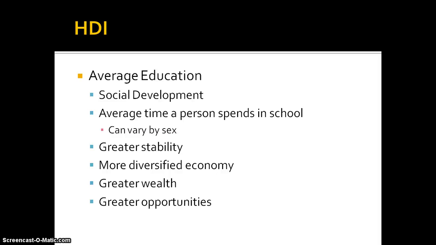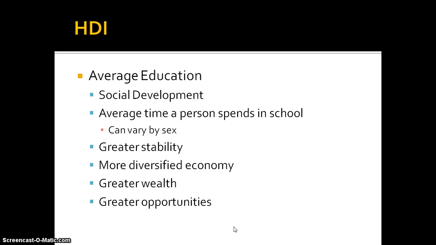And obviously with a longer average education, you get things like greater stability in society, which means that people are able to go to school. Their parents are able to send them to school. There's not disruption, whether it's war or natural disaster or whatever. The government is fairly stable and able to provide things like education. Typically, also, if you have a higher average education, there's going to be a more diversified economy, which gives you a reason to go to school.